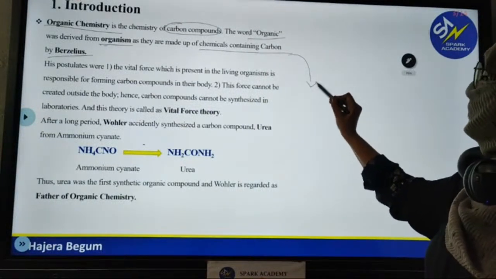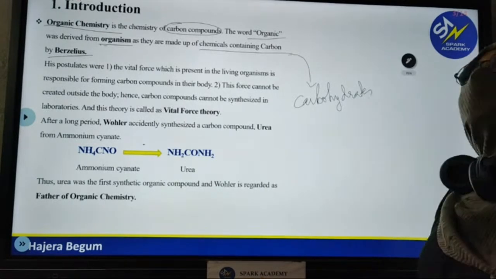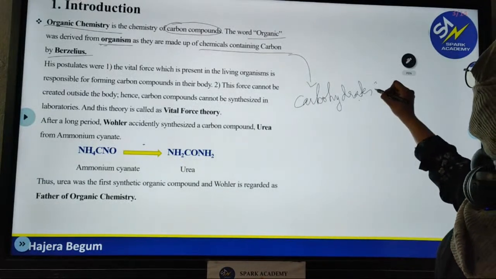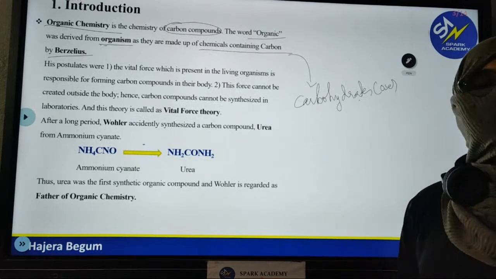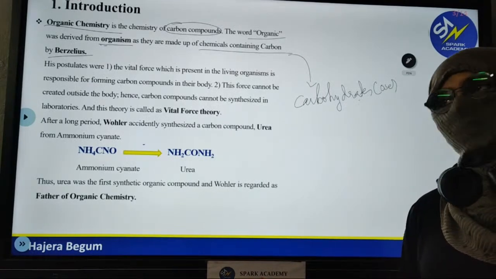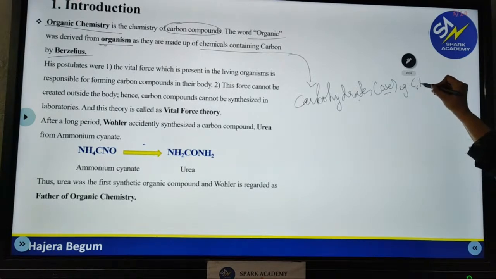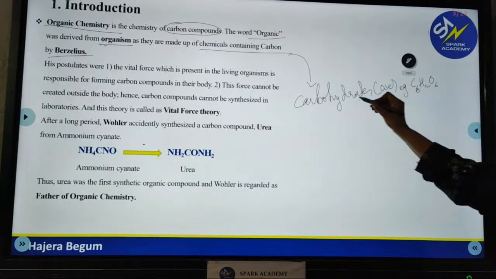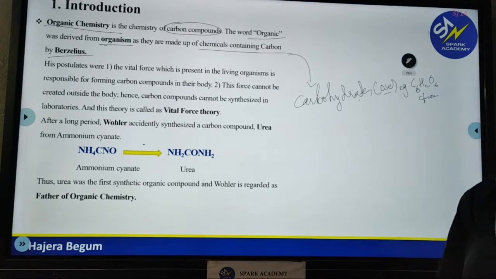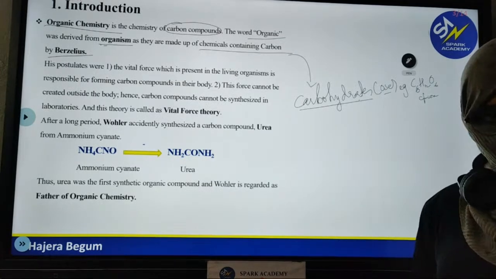Example, carbohydrates. So you might ask, what are carbohydrates? Simple thing to remember, carbohydrates usually end with "ose". For example, you know very well glucose, fructose, sucrose, xylose, ribose. Many of them usually end with "ose". Example, I can give you C6H12O6. You can say that carbohydrate, this is the example of glucose, right? You take fructose, you take sucrose, any carbohydrate you take, all are made up of carbon. So carbohydrates found in our body are made up of carbon.